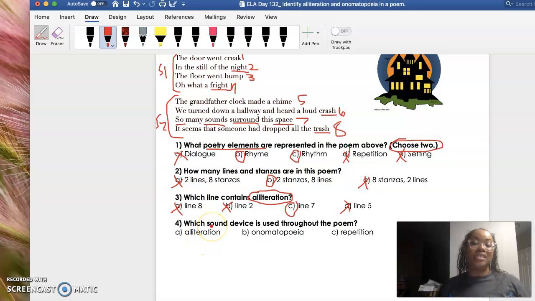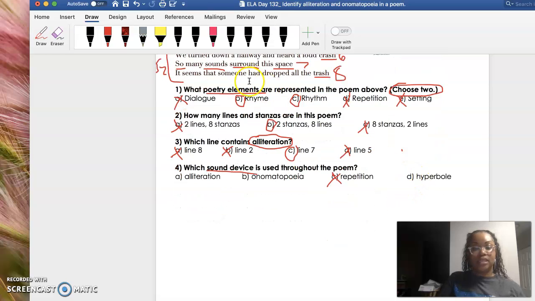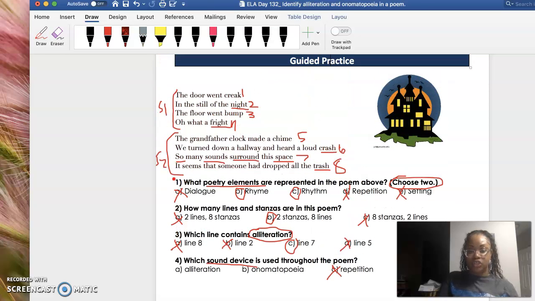Okay? And then number 4, which sound device is used throughout the poem? So first of all, the question is actually giving me a hint because it says sound device. So I know that the 2 types of figurative language that have sounds involved is alliteration and onomatopoeia. So I can go ahead and eliminate C and D already. Okay, let's go ahead and move this up so you can see this. I'm going to eliminate C and D already. We haven't even talked about hyperbole, so that wouldn't even be a choice. So I know that it's either between alliteration or onomatopoeia, so I need to go back up to the poem to figure out which sound device is used.